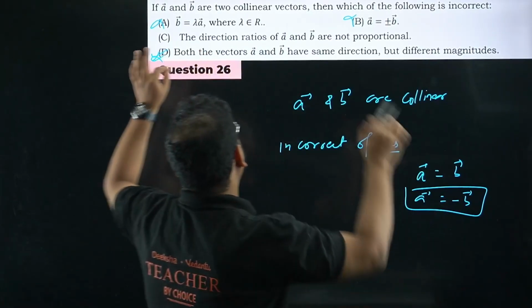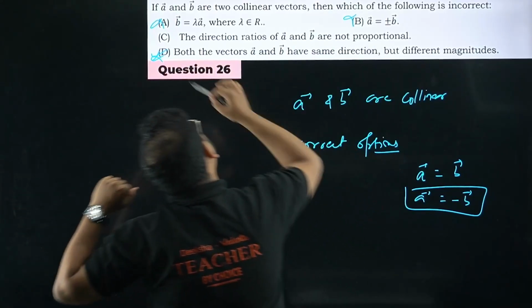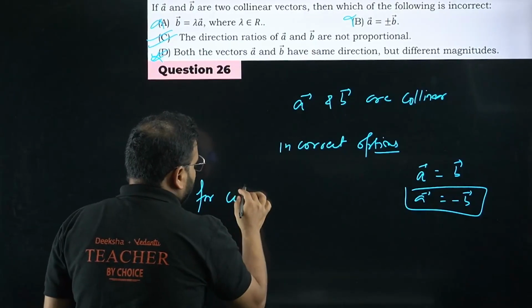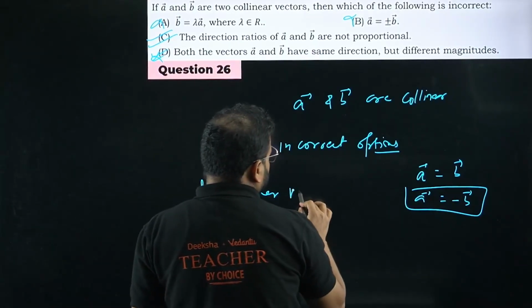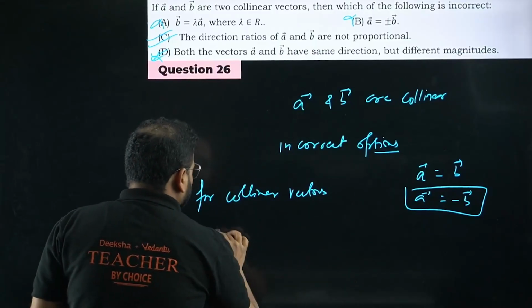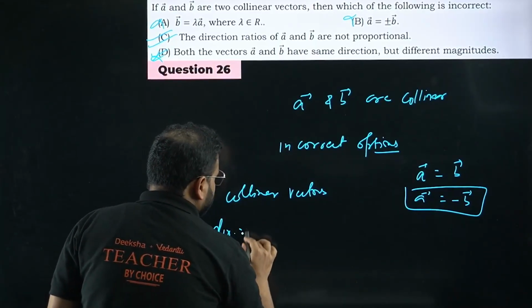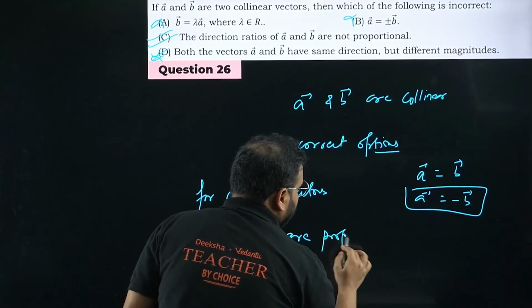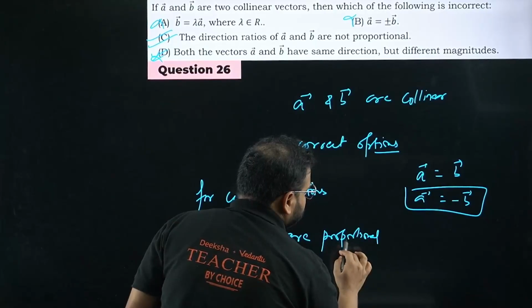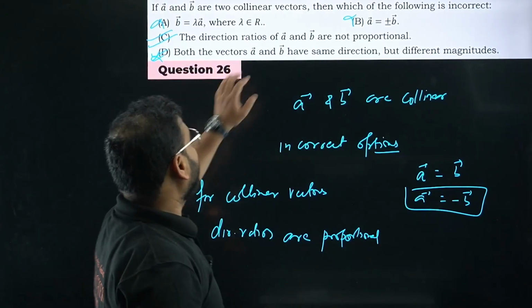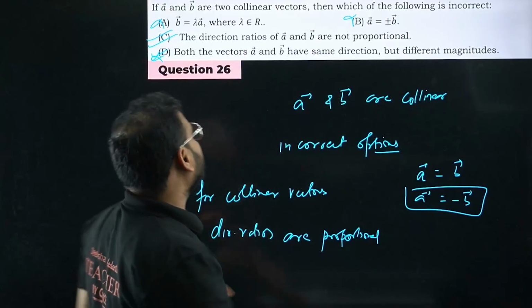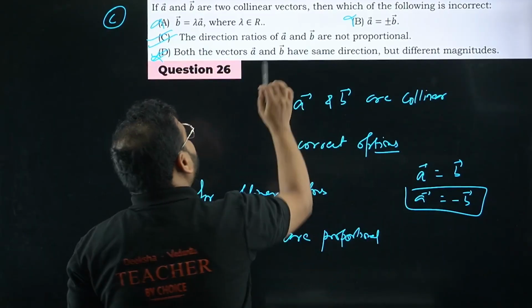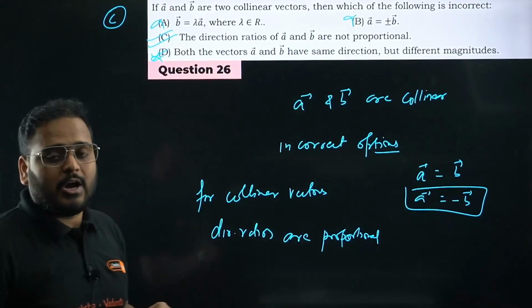But look at option number C. The direction ratios of the vectors A and B are not proportional. That is completely wrong. We know that for collinear vectors, we have this property: direction ratios are proportional. But in this case they are saying not proportional, which means that is incorrect. This is the incorrect option. Option C is the right option for this question, but it is incorrect for the condition where it is given as collinear. I hope you agree with me.